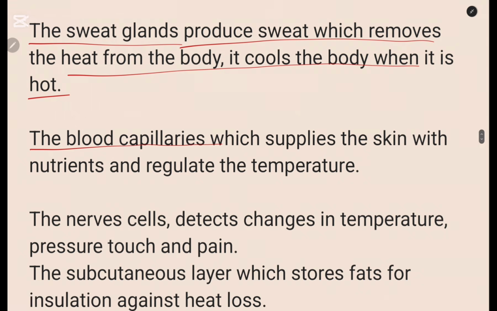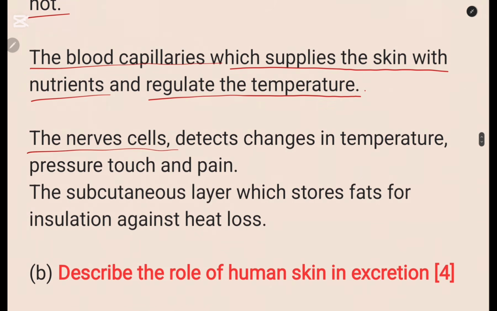Then the capillary blood, or blood capillaries. Blood capillaries supply nutrients to the skin. So I say which supplies the skin with nutrients and also regulates the temperature. So we've written something on the capillaries. Then the nerve cells. The nerve cells detect the changes in temperature, pressure, and touch. Okay, so we've written something here on the nerves.